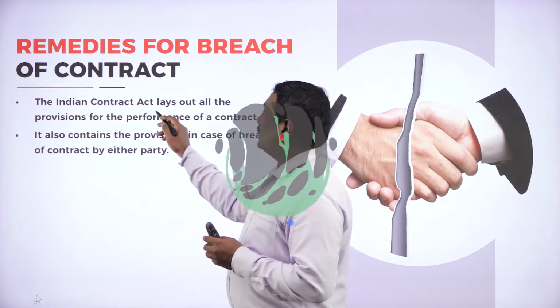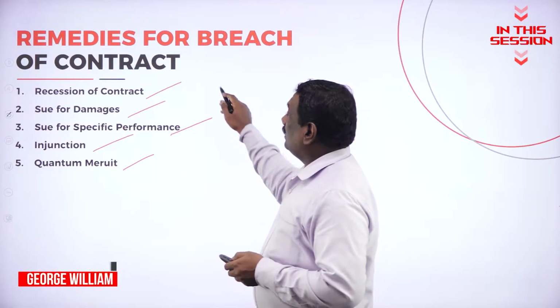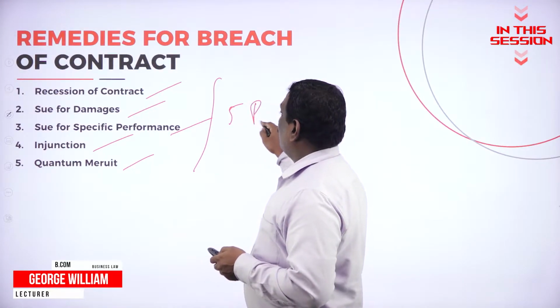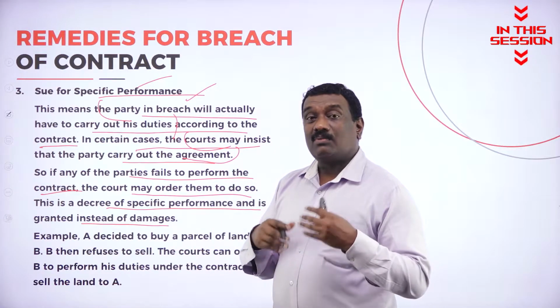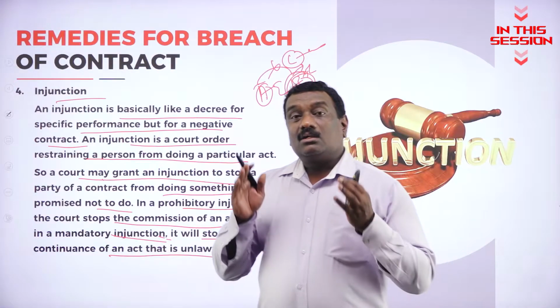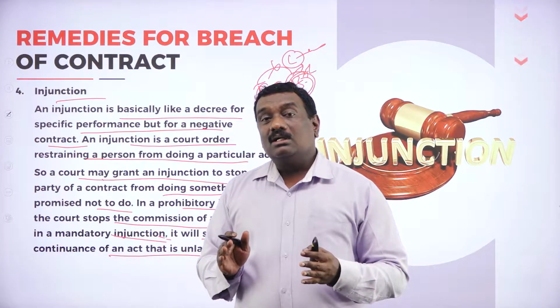So the Indian Contract Act lays out all the provisions for the performance of a contract. So these are the 5 important remedies, we say, remedies for breach of contract. So that is what the court will order him instead of claiming the damages or instead of paying for the damages. Saying that you have to stop whatever the performance you are going to do, so that should be stopped.